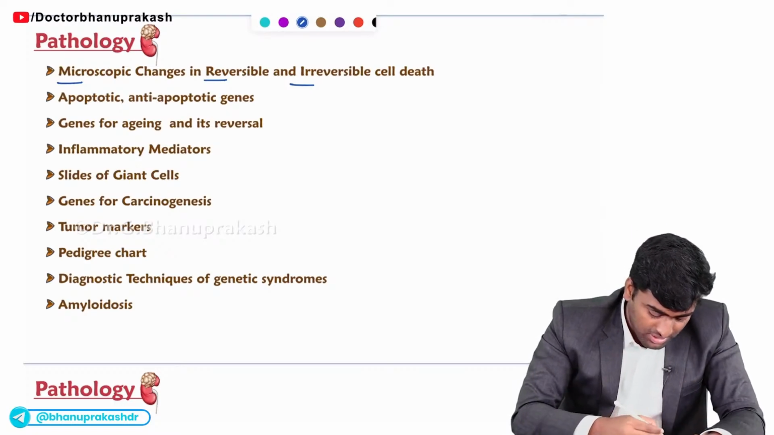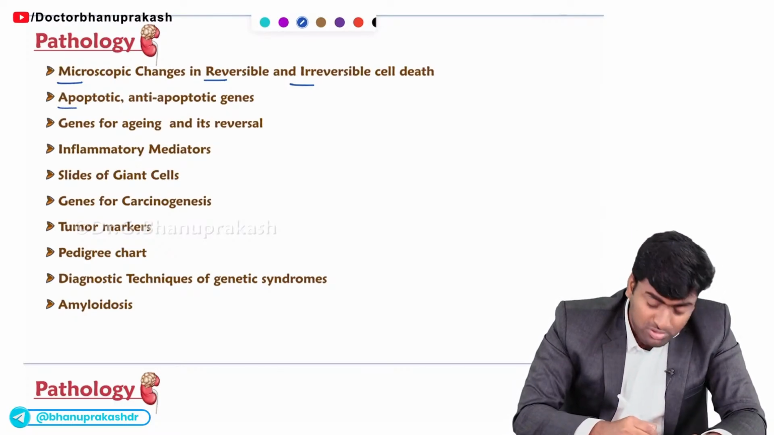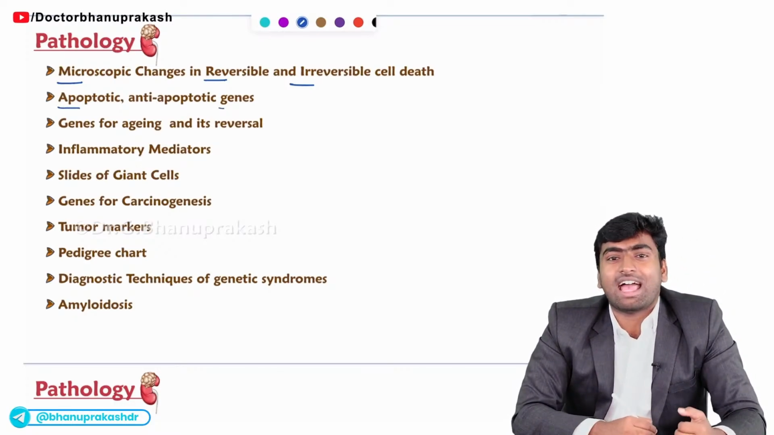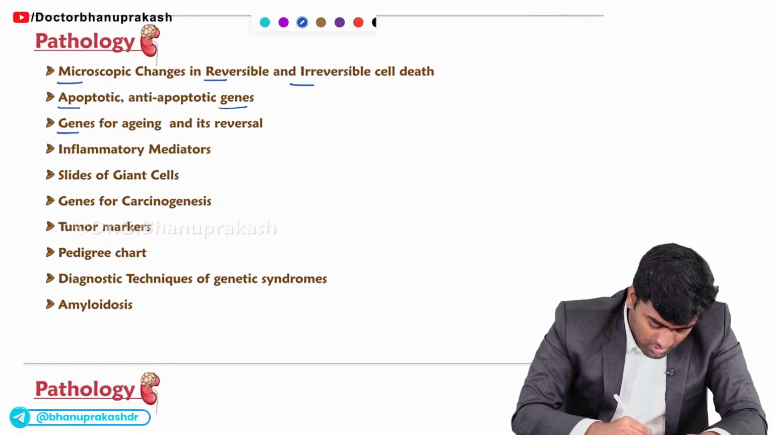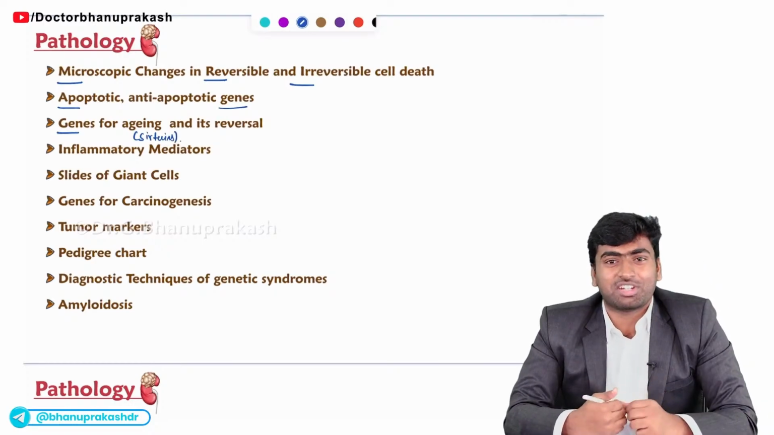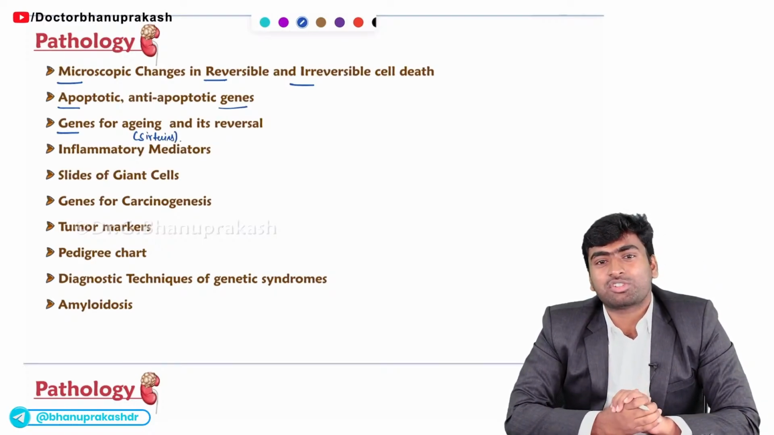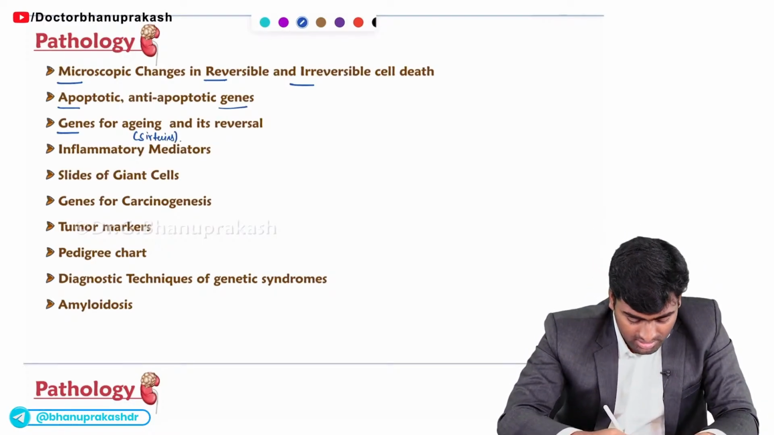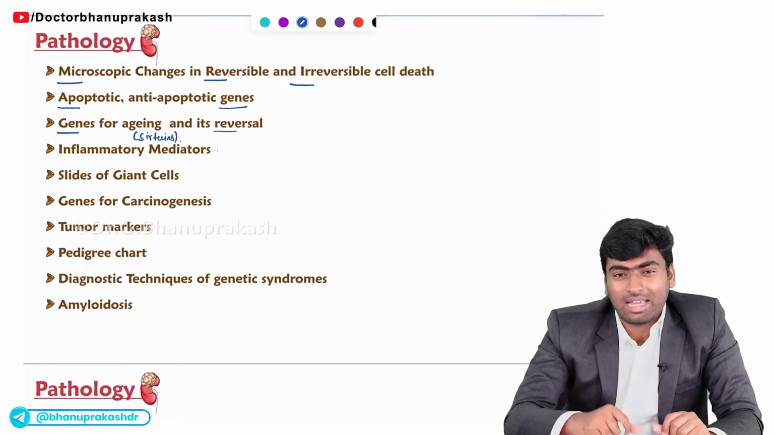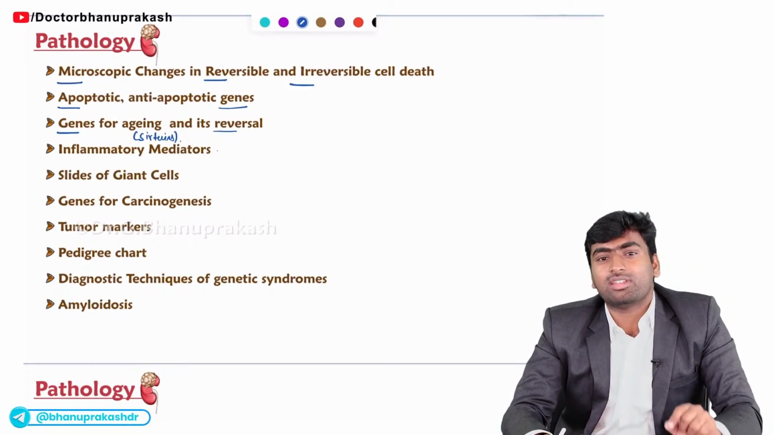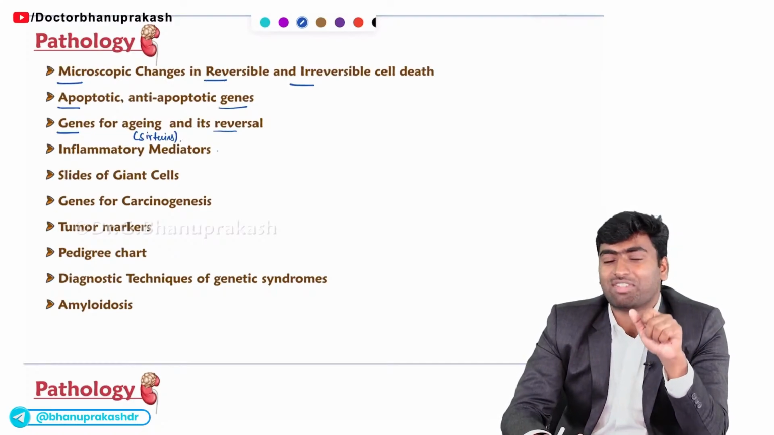Fine. Next one is the genes for apoptosis and the genes responsible for anti-apoptosis. Fine. Next, the genes for aging, which is the sirtuins. They ask about the sirtuins and what the methods are to prevent aging. Fine. And about inflammatory mediators, mostly they will give a direct point and ask which of the following is being controlled by this inflammatory mediator.